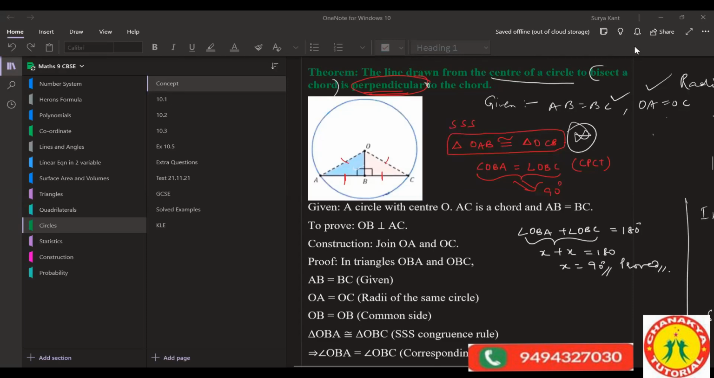This theorem part, all of you know, we have done last class. Okay. Theorem part. Theorem we have done last class, right?